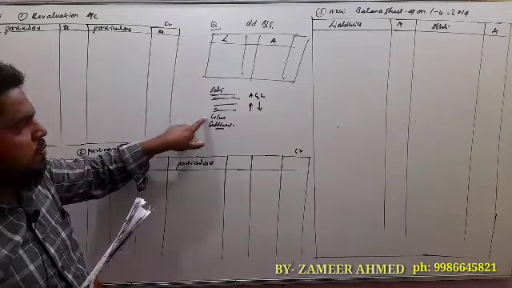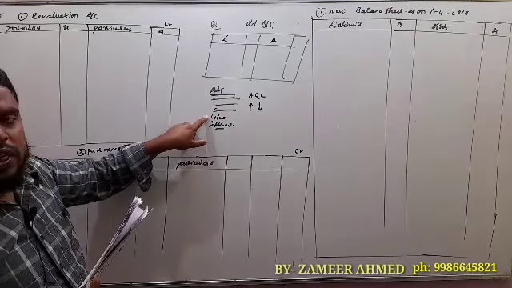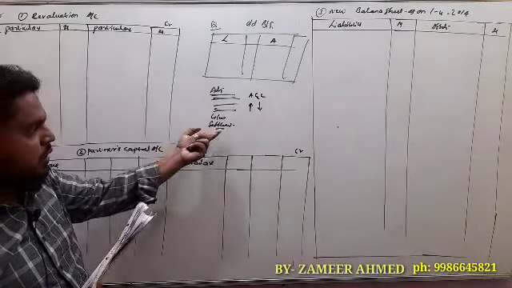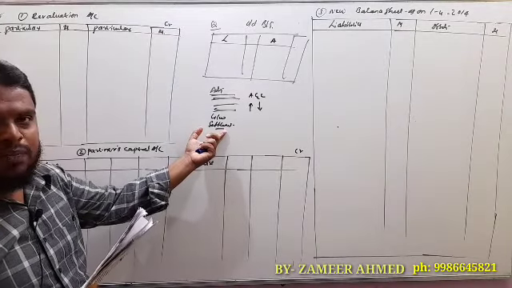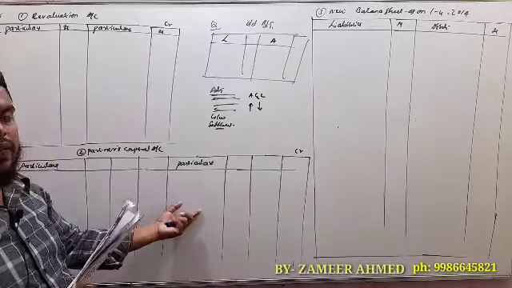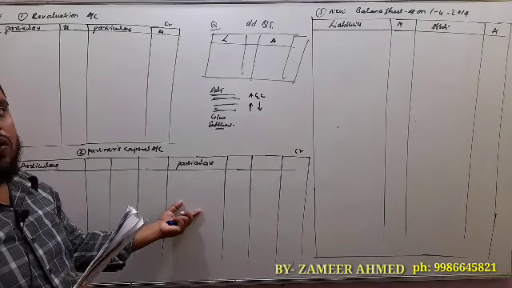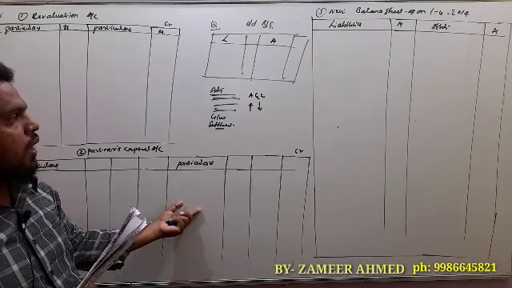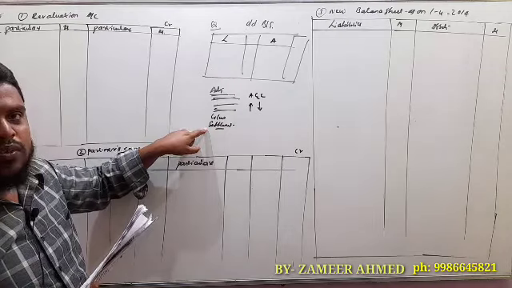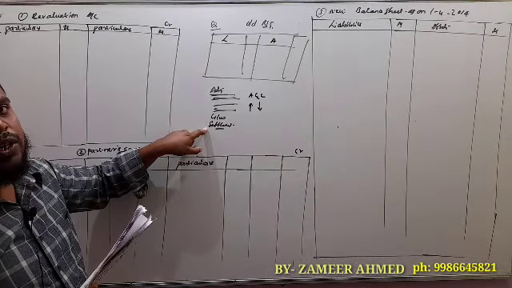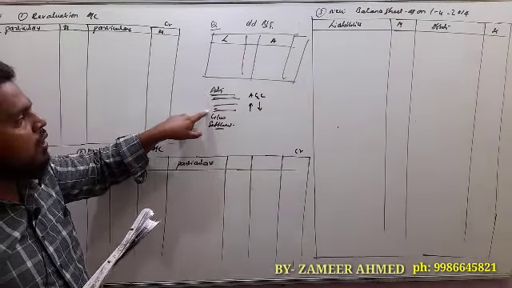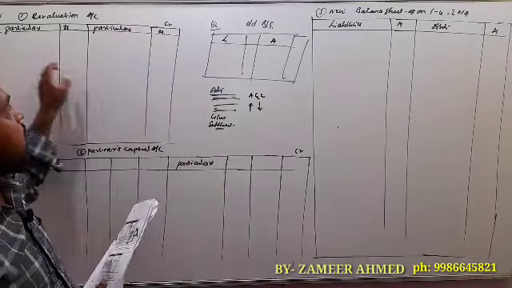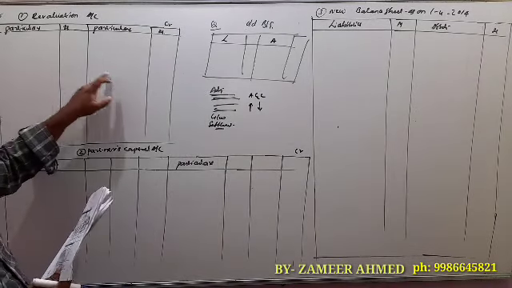These two adjustments regarding the share of goodwill and the settlement due to the retiring partner, we have to record under the partners' capital account. Leaving these two, all the other adjustments we compulsorily have to record under the revaluation account.